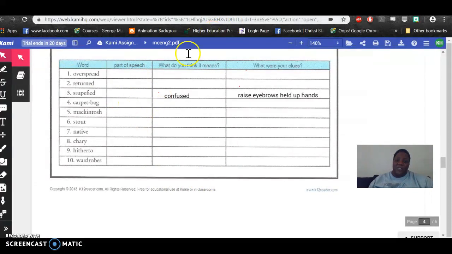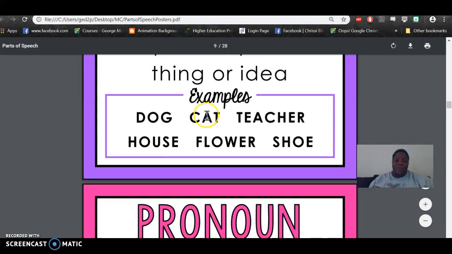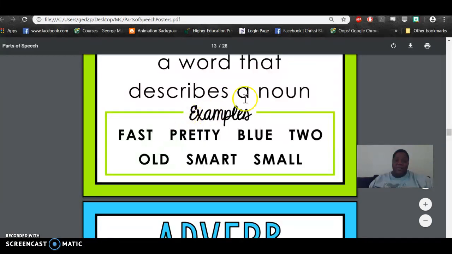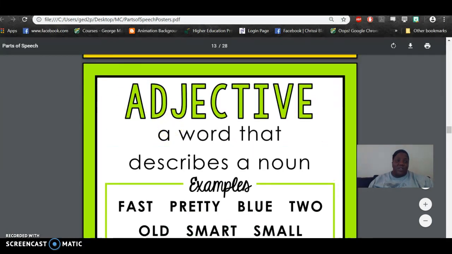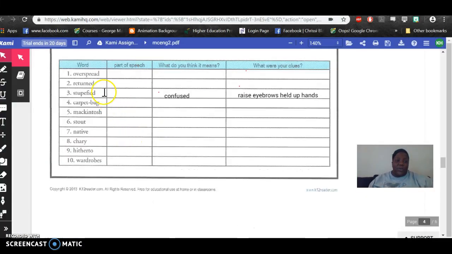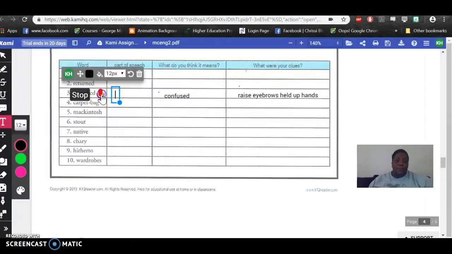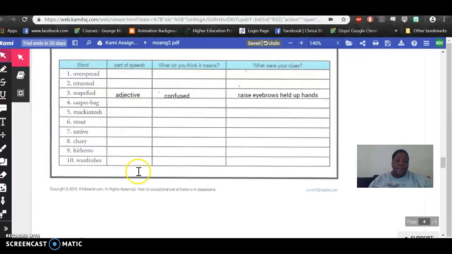The key thing I said was describe. And we're looking again at our parts of speech. The type of word that describes is going to be an adjective. So that's what we're going to write here. So here, stupefied, part of speech, adjective. There we go. Okay. So now I'm going to go do one more.